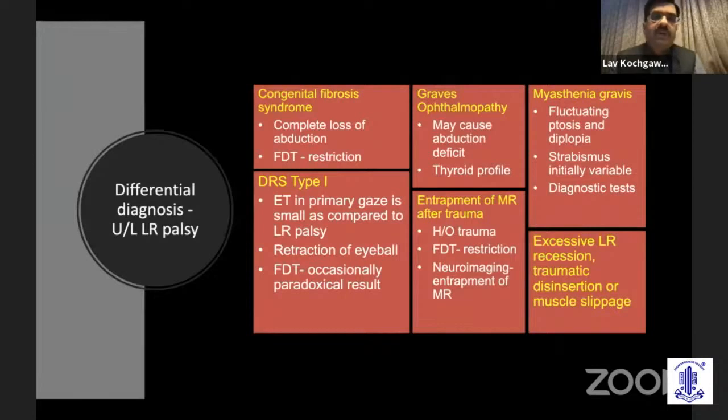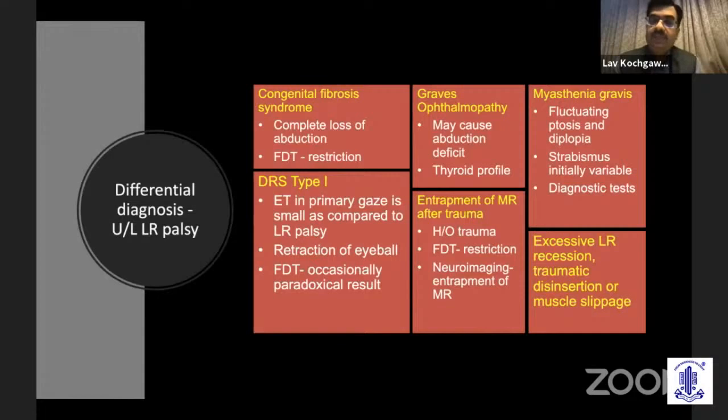This is very important. How do we differentiate a unilateral lateral rectus palsy from the other presentations like congenital fibrosis syndrome? Again, congenital fibrosis syndrome can be bilateral, but the differentiating point will be the force duction test, which will show restriction.